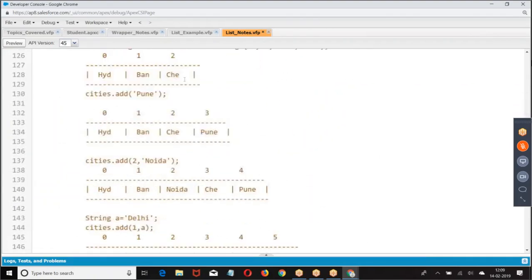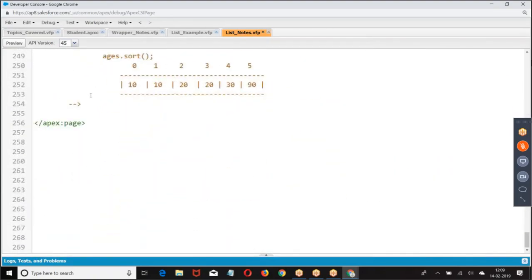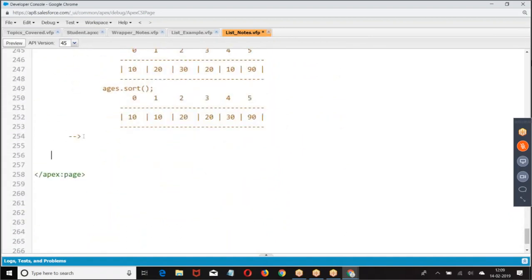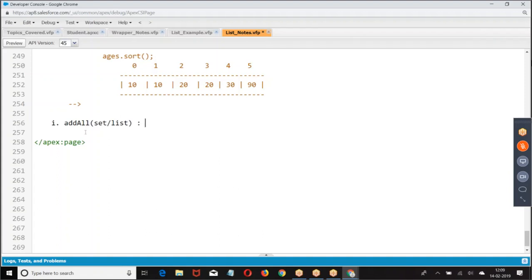Next one, I want to go with add all. What is the next method we have? Add all. If you want to add a list of elements to a list, or add a set to a list, then we use add all. Add all means it will add all the elements in one list or set to another list. Look at this.